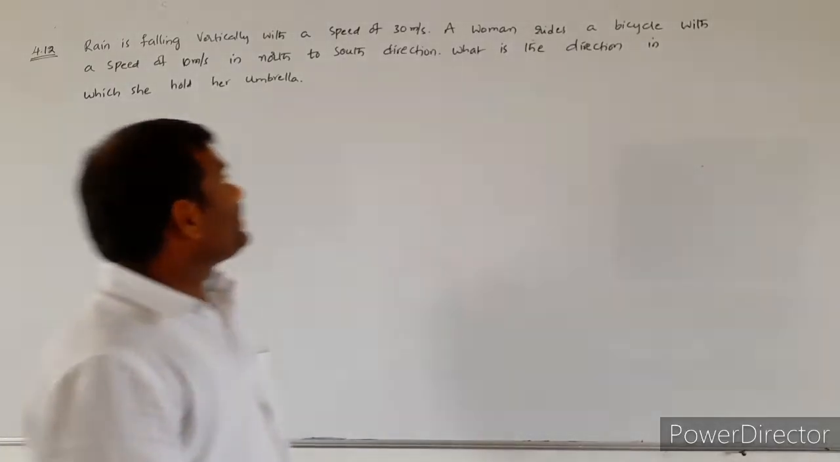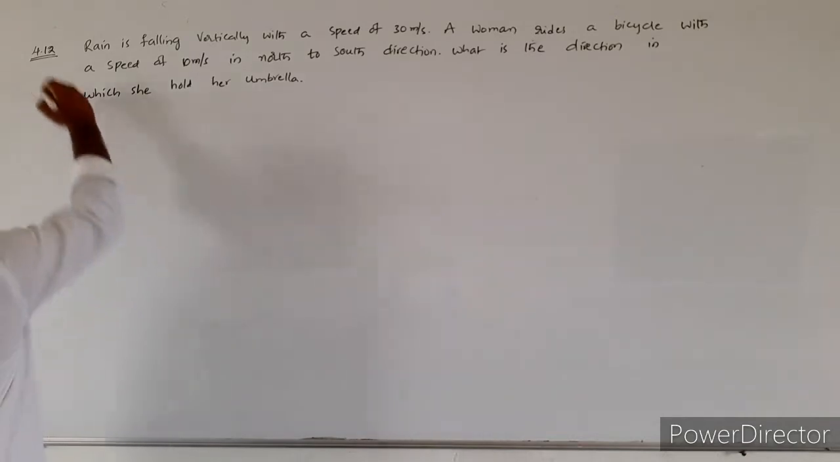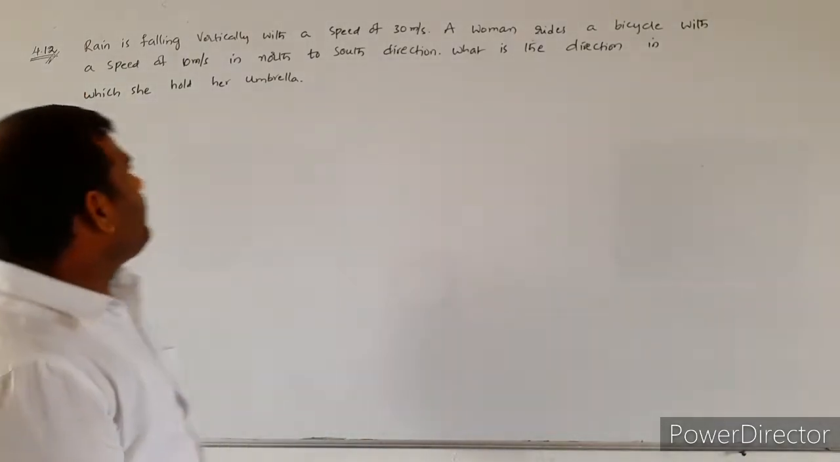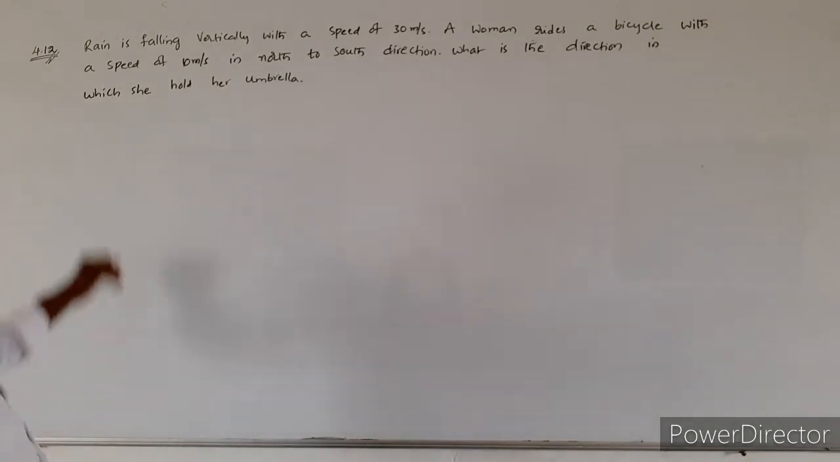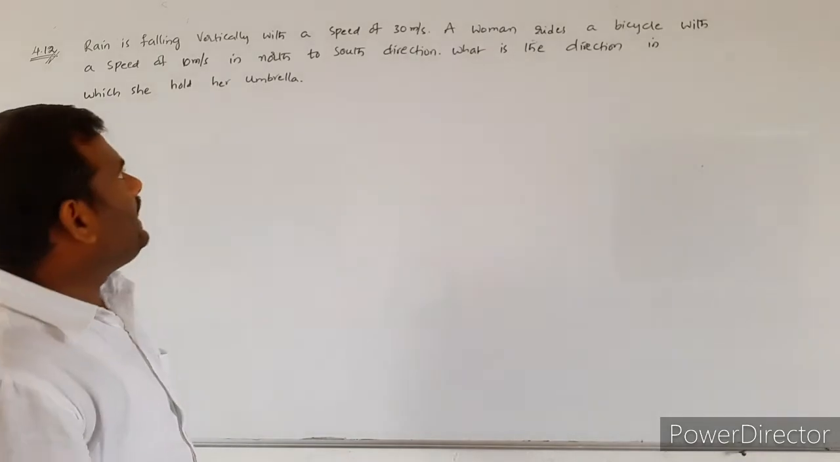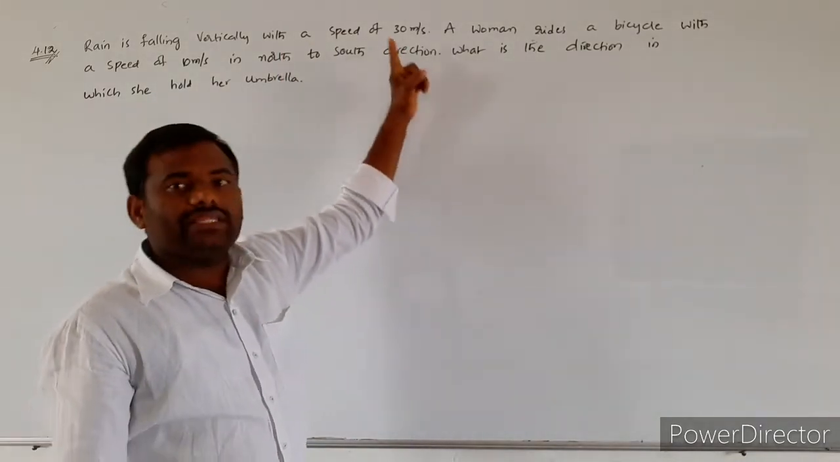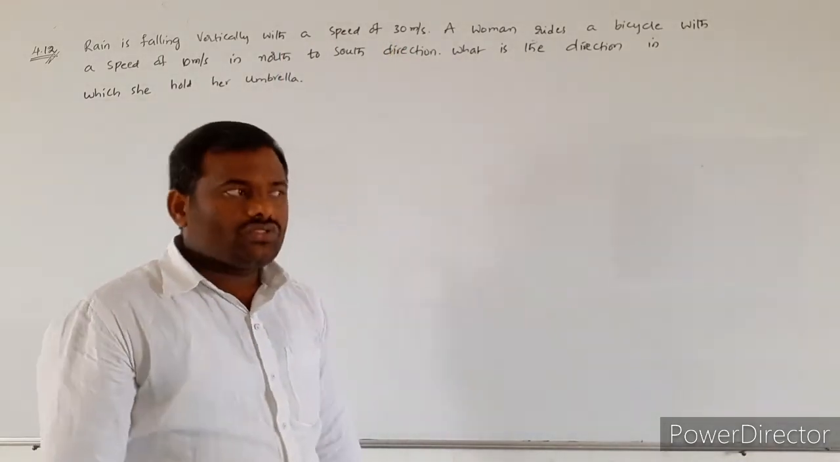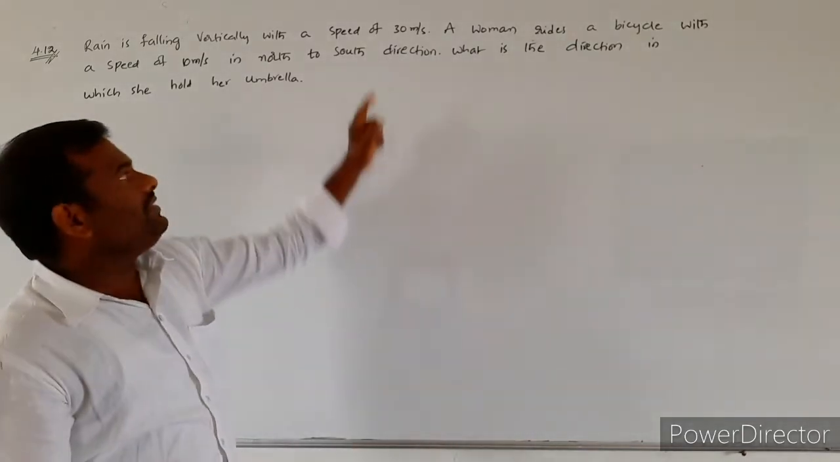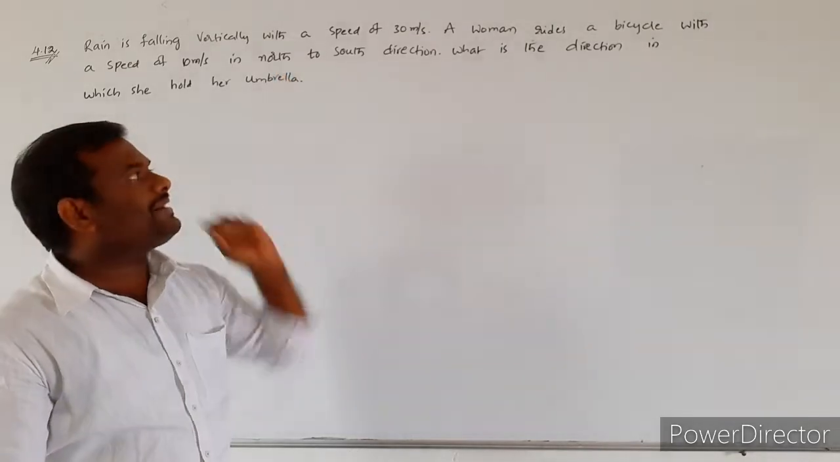Today we are going to discuss the remaining problems. Problem number 4.1. In this given problem, they have given that rain is falling vertically with a speed of 30 meter per second. So the rain will be falling in which direction? Vertically downward, with a velocity of 30 meter per second.